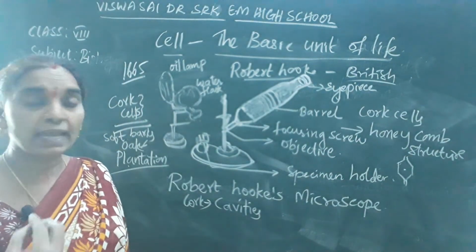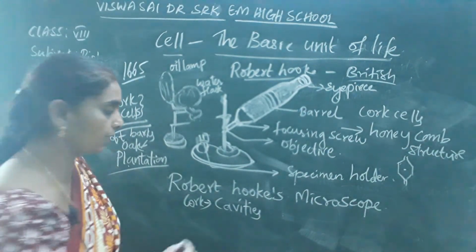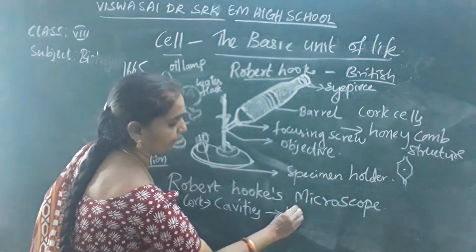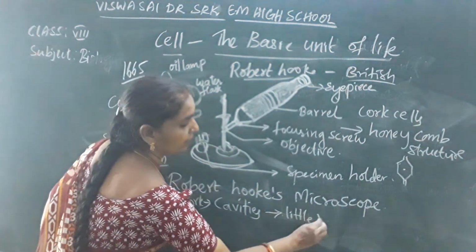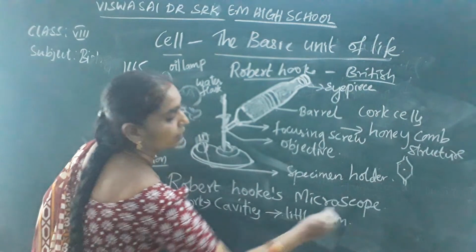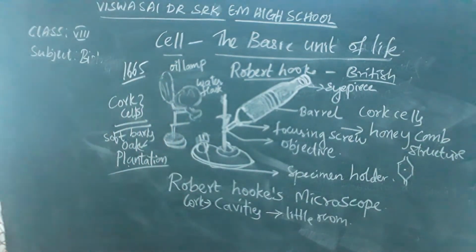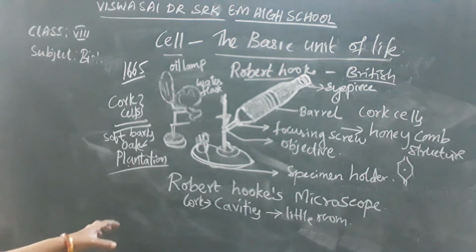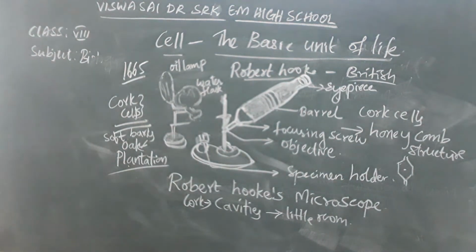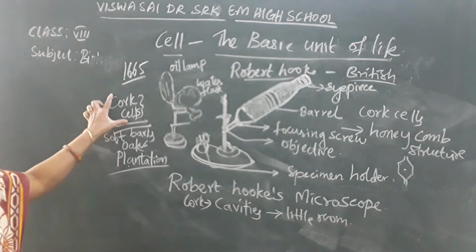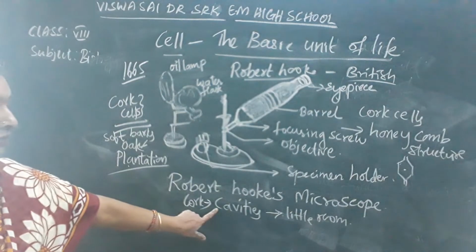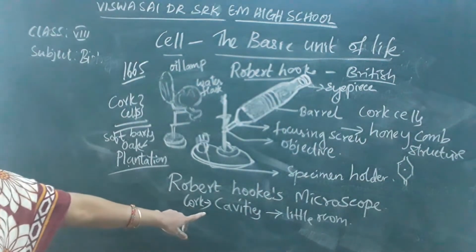He named the cavity a little room. So these honeycomb structures consist of these cavities. They are empty spaces. These cork cells are made of small cavities, which means little room.